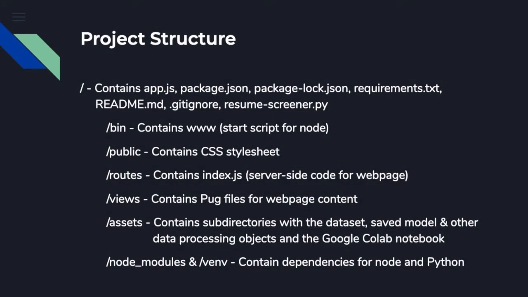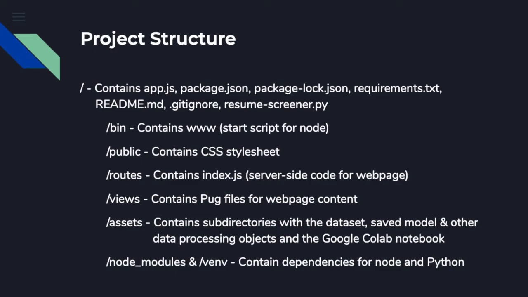Now let's take a look at the project structure for this web server. In the root directory, we have app.js, which basically stores all the routes in our web server, and then we have package.json and package-lock.json, which are required files for Node. Then we have requirements.txt, which stores all of our requirements for our Python dependencies, and readme.md and .gitignore, which are files important for our Git repository. And then we have the Python script that does all the classification, resume_screener.py, as we saw earlier.